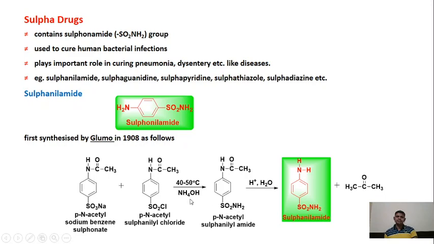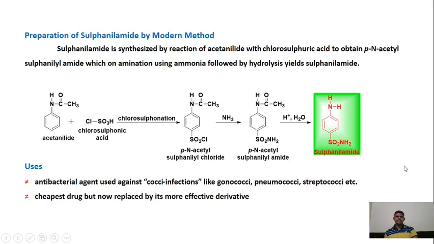What happens over here? This Cl is replaced by NH2 here, and then this reacts with water in presence of acid, giving us sulfanilamide plus acetic acid.